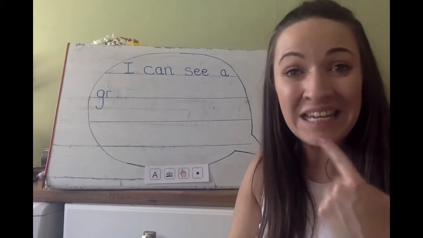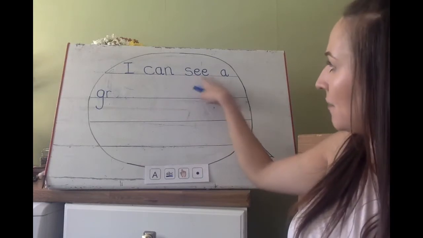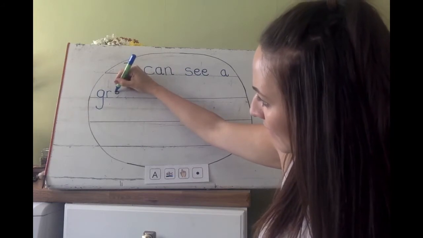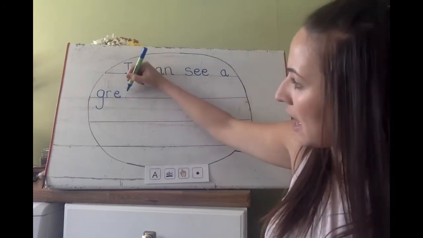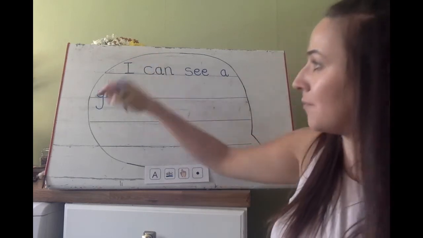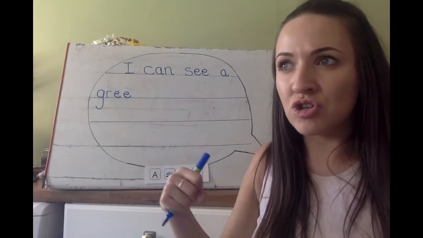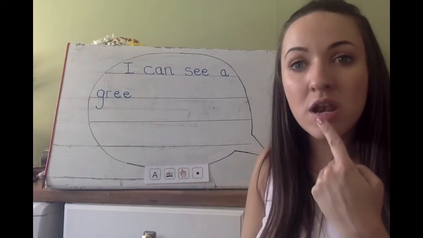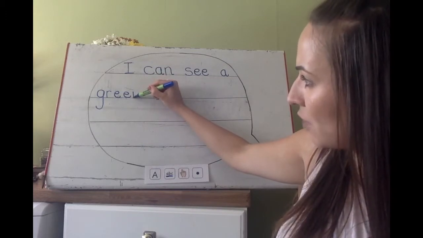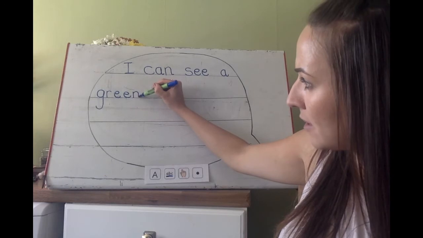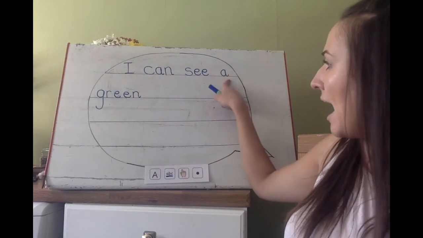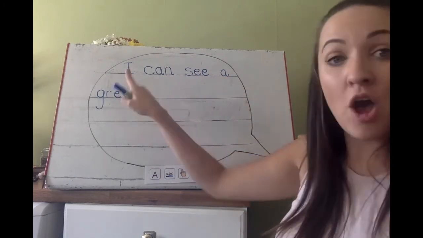Green. E. We've already done the E sound here. It's the double E that makes the E sound. Curl around the caterpillar, sitting on the line. Curl around the caterpillar, sitting beautifully on the line. Green. So one on robot letter. Down the robot, back up over his arm. Flick. I can see a green frog.